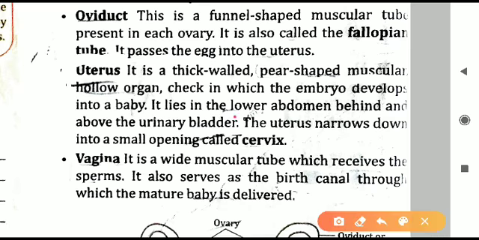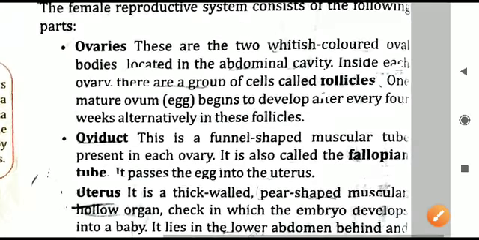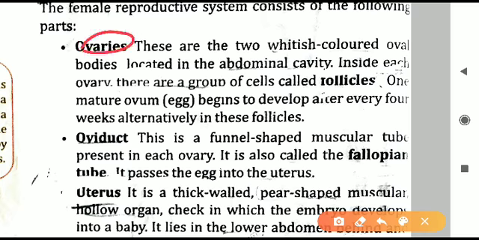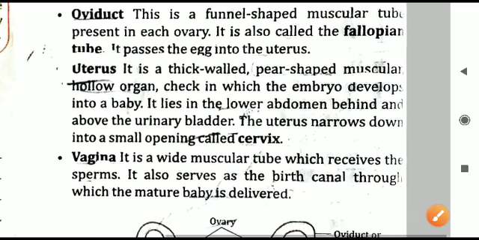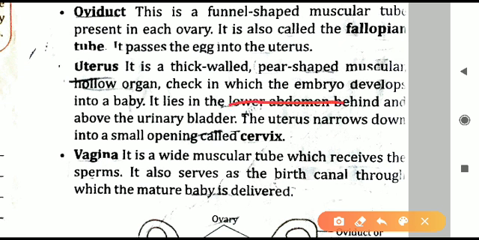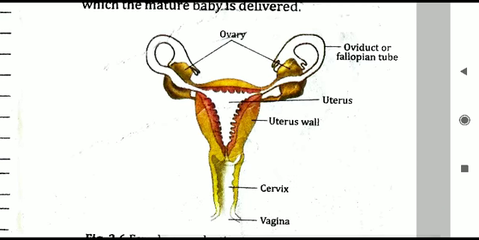Where it is present? It is in the lower abdomen. Upper abdomen, we have just now observed, that is ovaries are present where? In the upper abdomen, in the abdominal cavity. But uterus, that is in the lower abdomen. And also below the uterus, now what is there? As we continue below the uterus, there is a small opening that is called as the cervix. So at the end of the uterus,